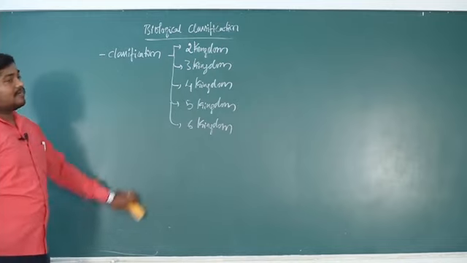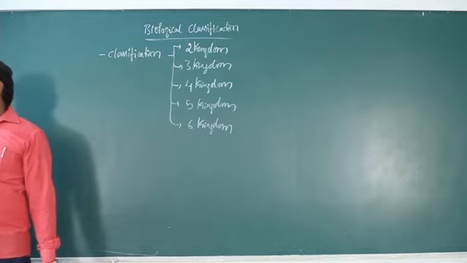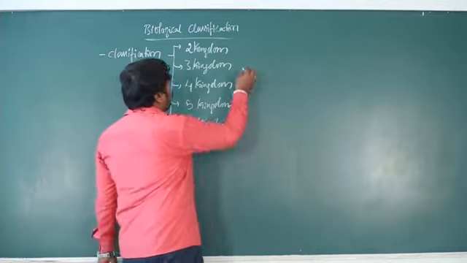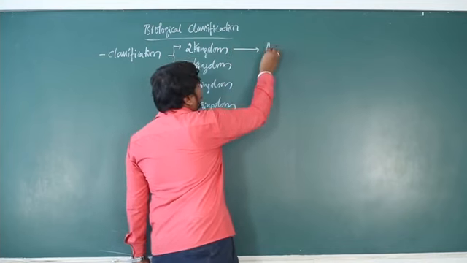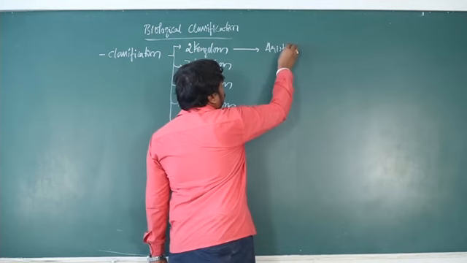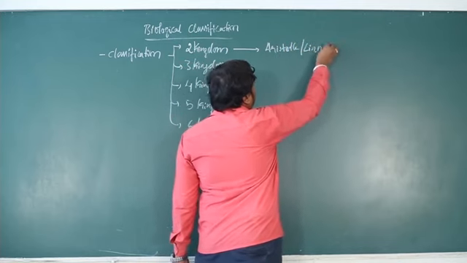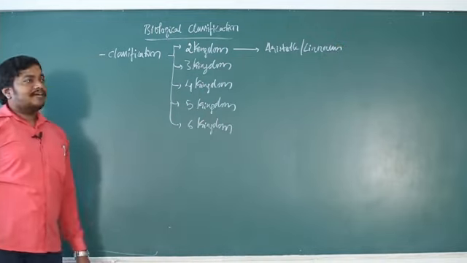So who proposed these classification systems, and based on what they are going to classify these organisms? Let's see. So in brief, 2 kingdom classification, the credit goes to either Aristotle or even Linnaeus system. Okay, they contributed for 2 kingdom classification.